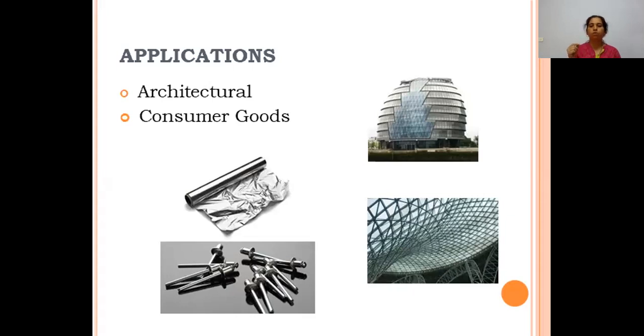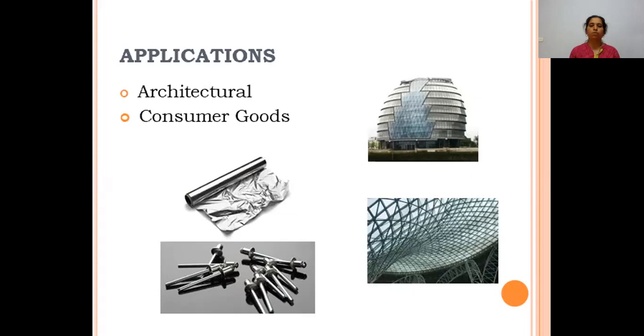Aluminum is also very effectively used in the false ceiling. False ceiling is the ceiling provided between the main roof and the floor. We provide the false ceiling mainly for air conditioning, to increase the aesthetics of the interiors, and many other purposes. So aluminum channels are used in the false ceiling also. Architectural applications also include partitions, window frames, door frames, and hardware like handles, etc.